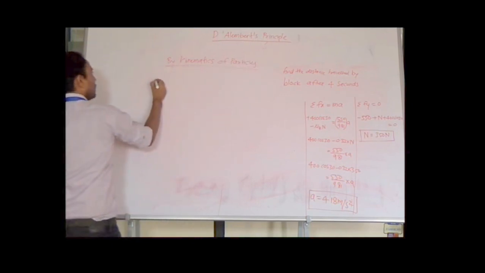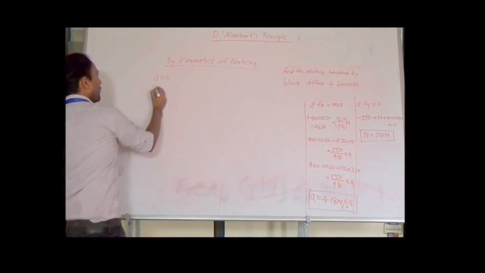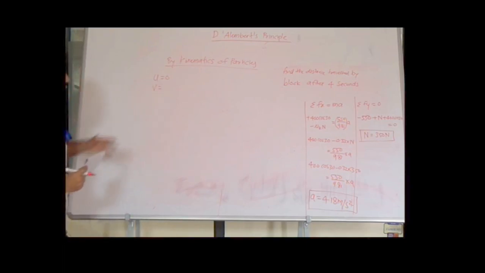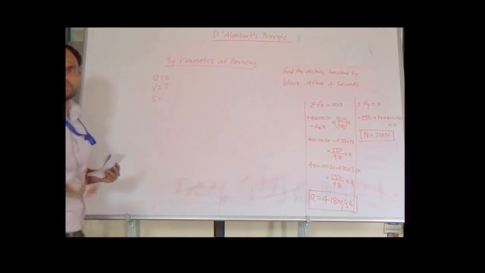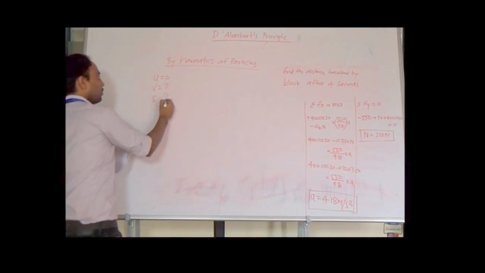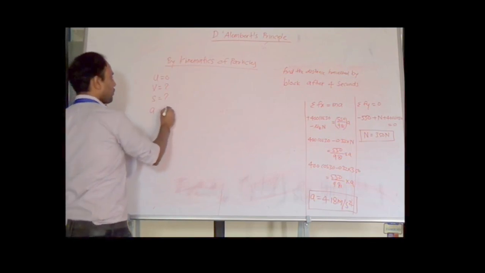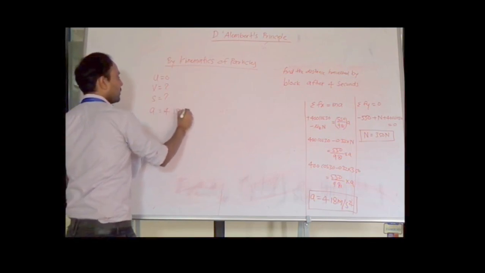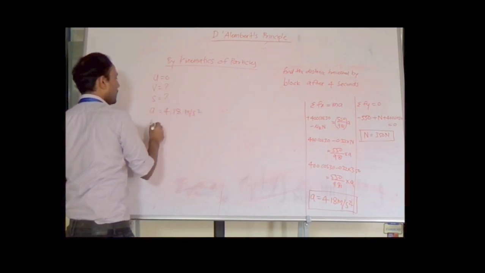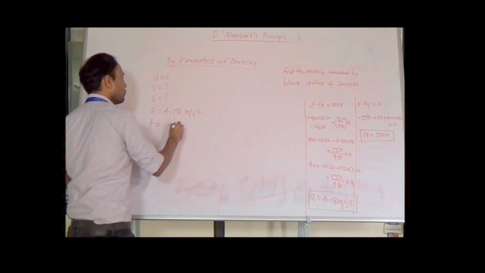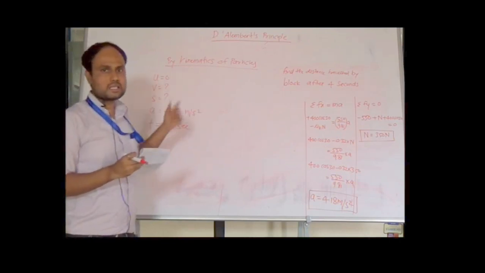we have u is equal to 0 because the block is starting from rest, v is equal to the final velocity of the block, which is not known, s is equal to the distance travelled after 4 seconds, which is not known, a is equal to the acceleration of the body, which is 4.18 meter per second square, and t is equal to the time taken by the body, that is nothing but 4 seconds. We are given 4 seconds.